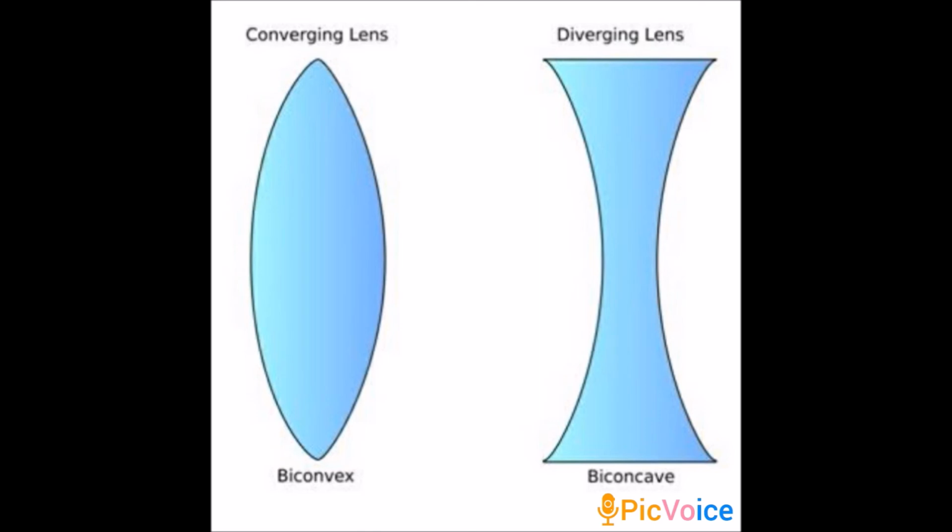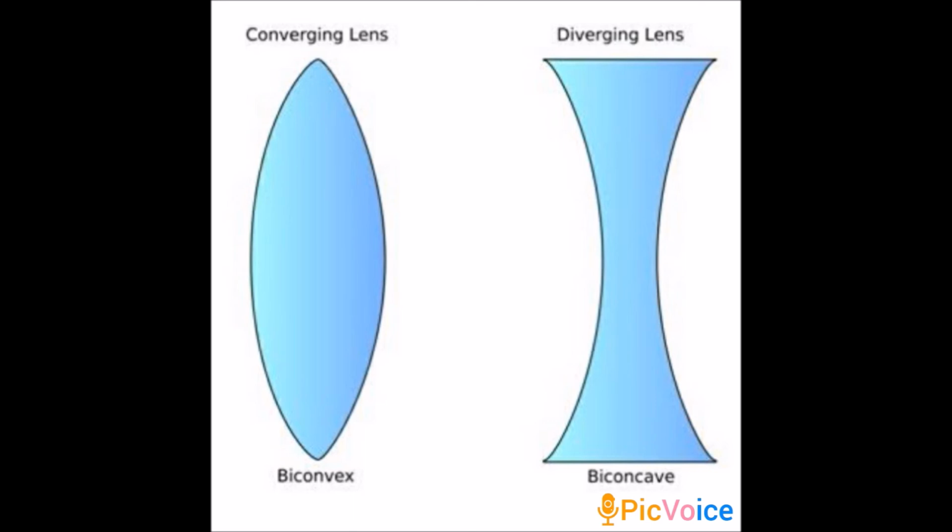Because when a light ray passes through the convex lens, it converges all the light rays at a certain point called the converging point. So we say it is a converging lens. And when we touch the convex lens, we can feel that it is thick at the center and thin at the two edges.